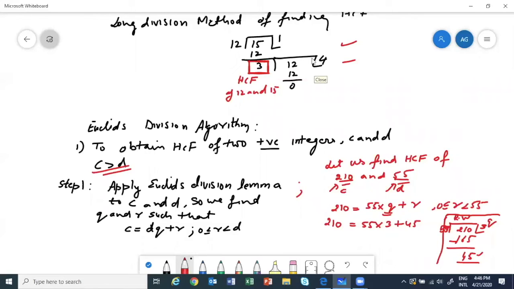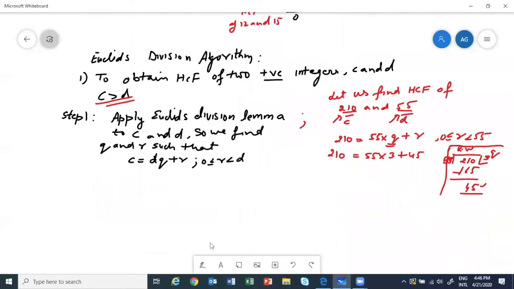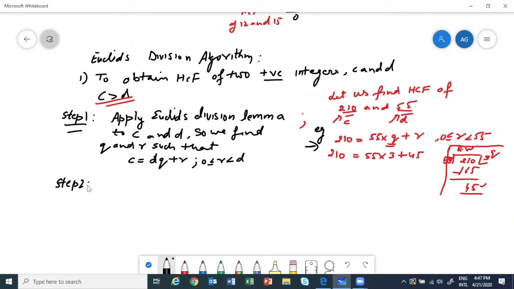Yes, Madhu, we are finding HCF using Euclid's division algorithm. Algorithm means steps. It is telling us how to find the HCF using this lemma. Okay. Till here, all of you clear? Any doubt? This part I am doing to make you understand correspondingly. This is just an example I am doing side by side. So we applied, as the algorithm says in step 1, our Euclid's division lemma. And then let's see what we have to do next.